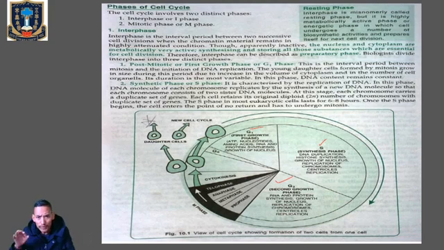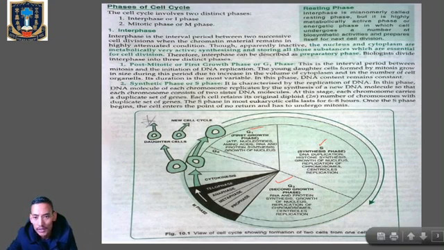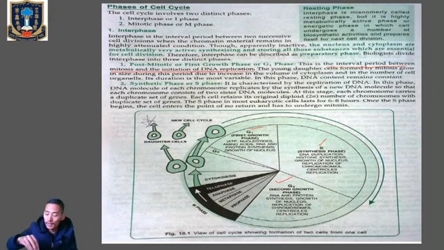So during G1 phase, there will be initiation of DNA replication. Look over there. This is the interval period between mitosis and the initiation of DNA replication. DNA replication means the parental DNA will replicate to form two daughter DNAs. The young daughter cells formed by mitosis grow in size during this period.